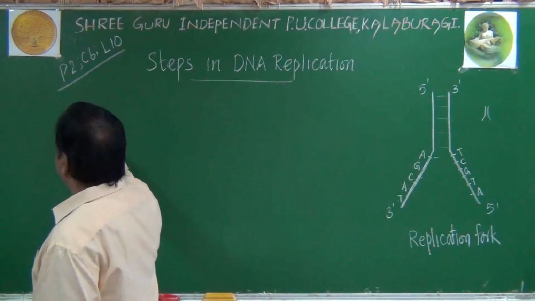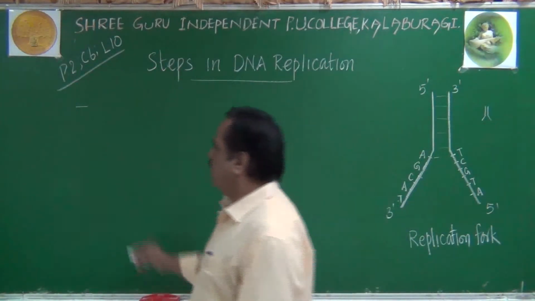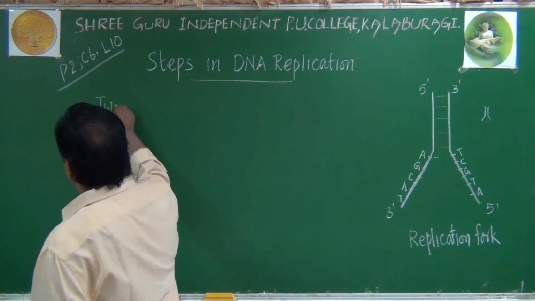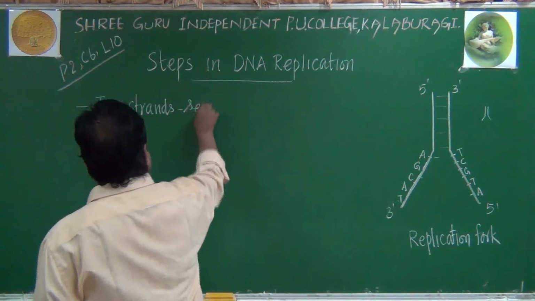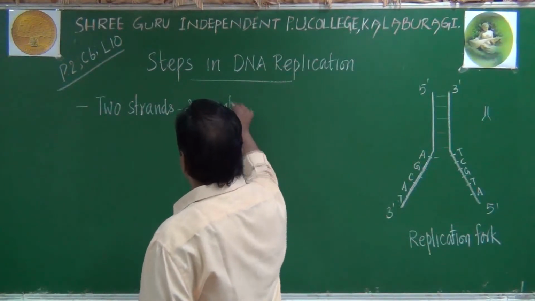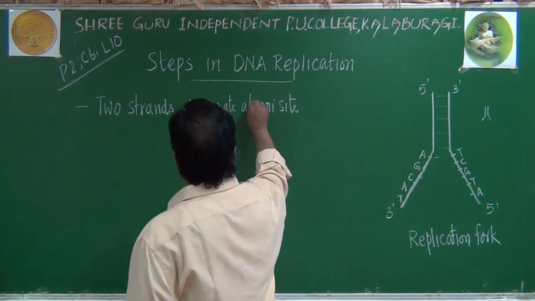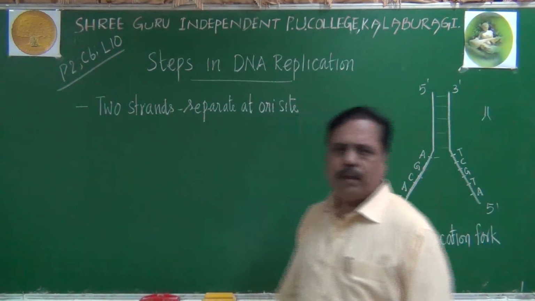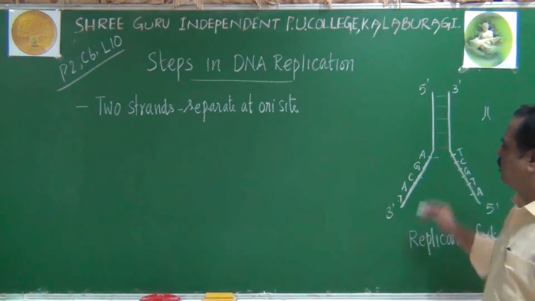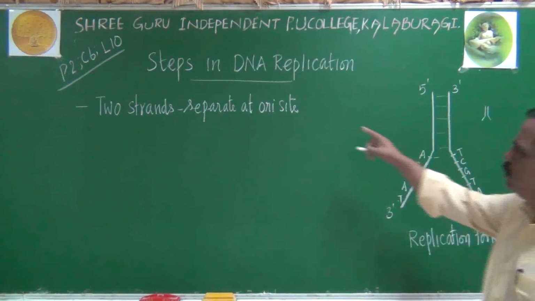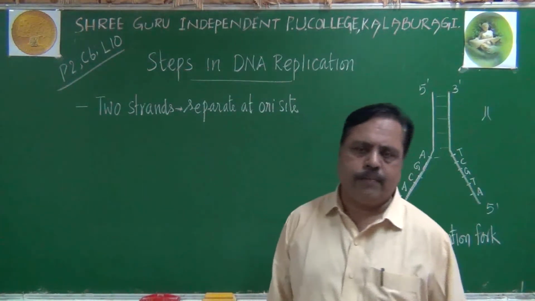The first step involved in DNA replication is that the 2 strands will separate. The 2 parental strands will separate at the ORI site. That becomes the first point. How they get separated, what is the speciality of this separation? This process is called unwinding.